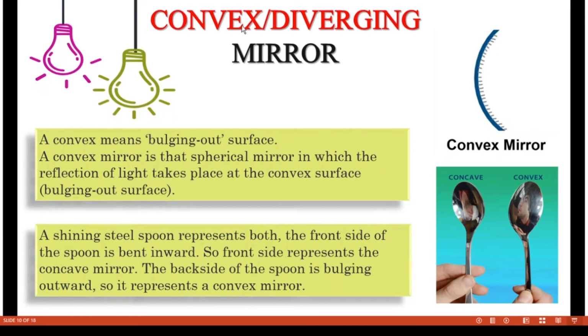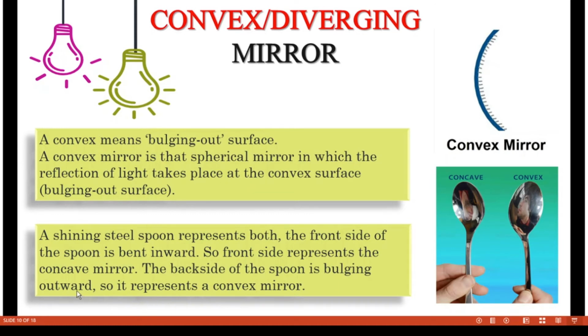What do you mean by a convex or diverging mirror? Convex means bulging out surface. Look at this surface, it's bulging out. A convex mirror is a spherical mirror in which the reflection of light takes place at the convex surface. So this one is the convex surface from which the reflection of light will take place. Convex means bulging out, concave means bent in.